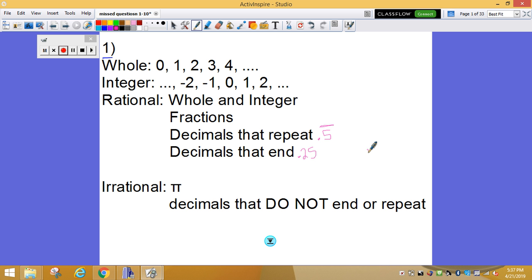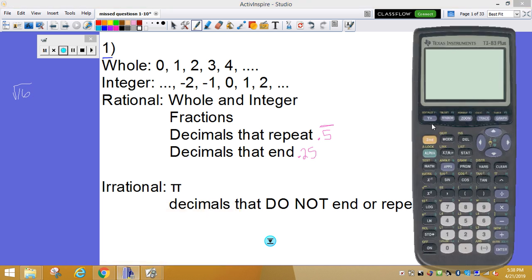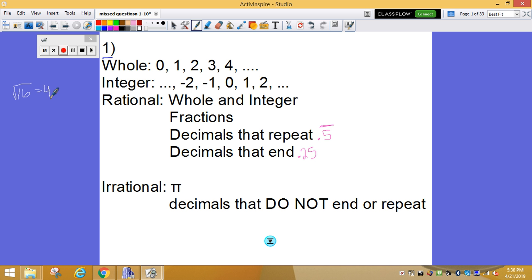So let's do some examples. I want you to write these examples in your notes. If I wanted to do the square root of 16, well, the first thing you should do with square roots is type them in your calculator. So the square root of 16 is actually 4. The square root of 16 is 4. Well, 4 is a whole number, and it would be an integer because it's positive. And if it's whole and an integer, it's also rational. So you need to have that written down on your paper. That's a great example. The square root of 16 is 4, and 4 is whole and an integer and rational.